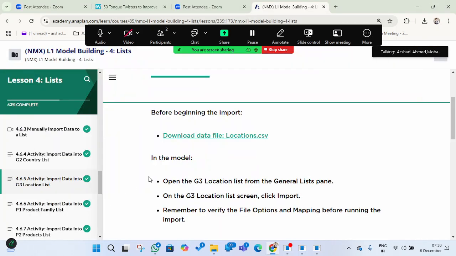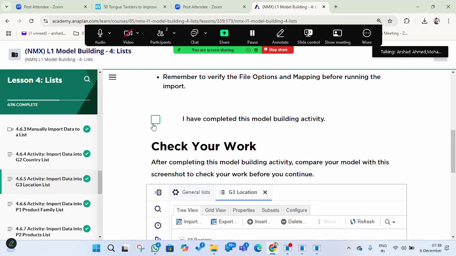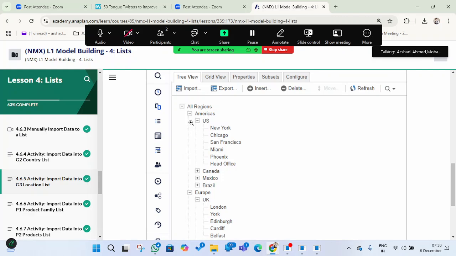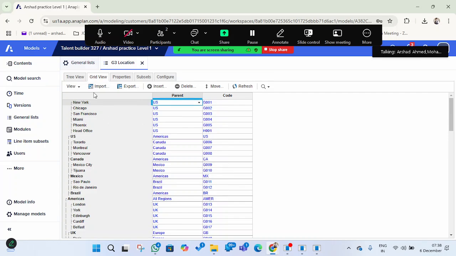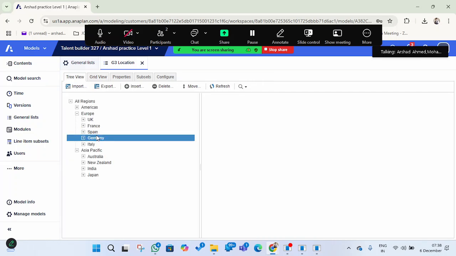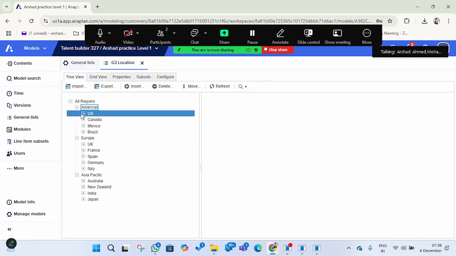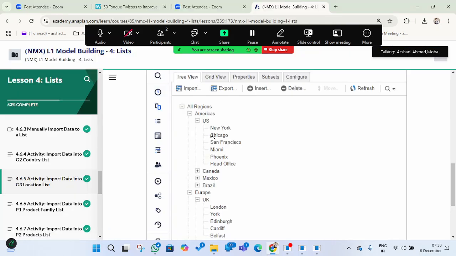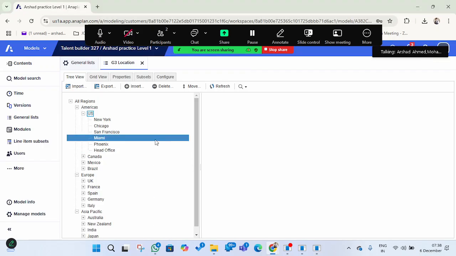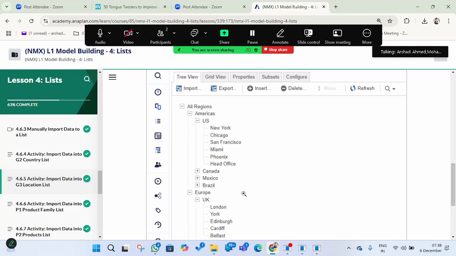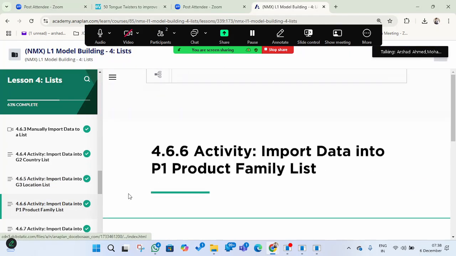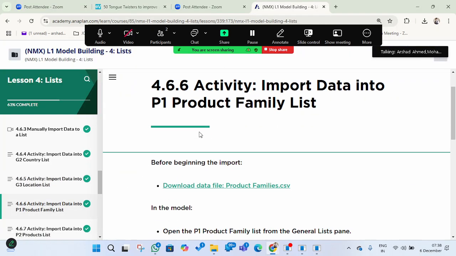And the next thing we can see here, we can just check this screenshot they provide. So according to that, we can know whether we have done it right or not. According to this, we can see the tree view. All region, Americas, US, and New York, all these are available. So it is done.